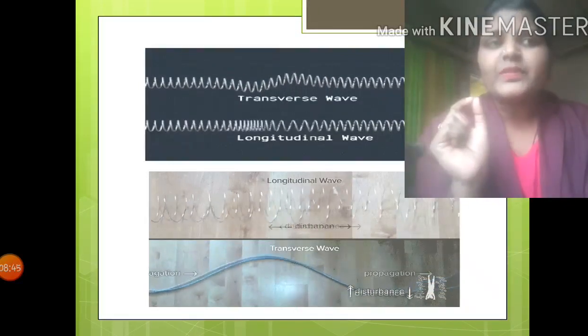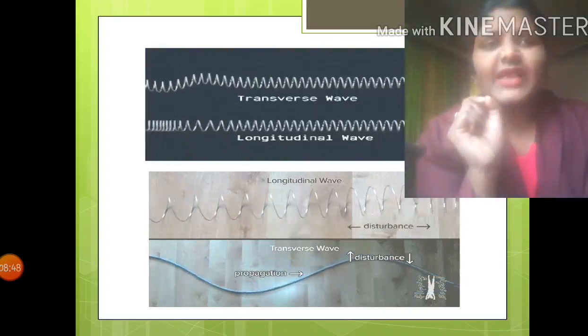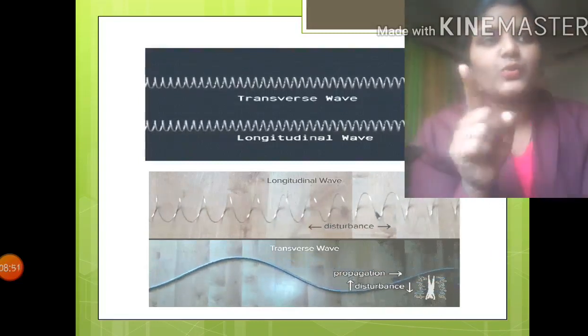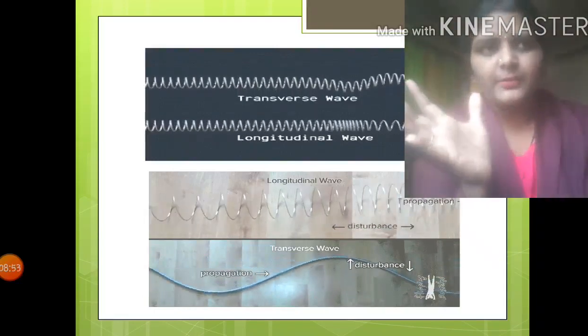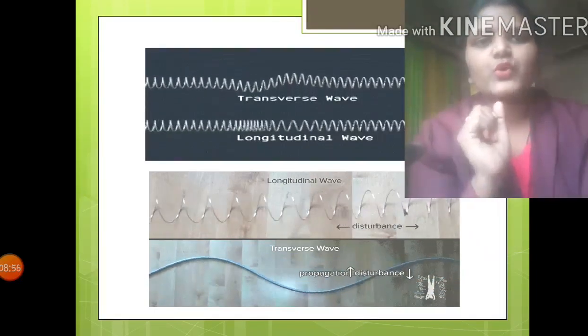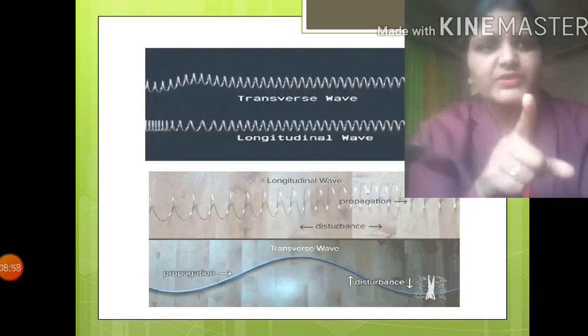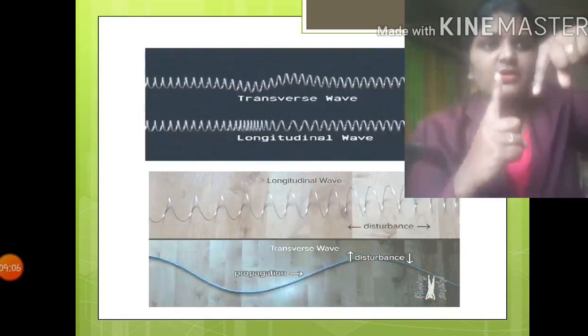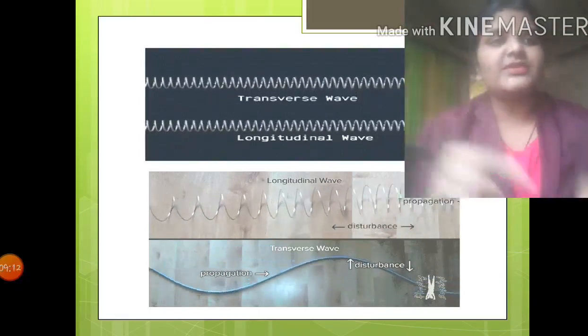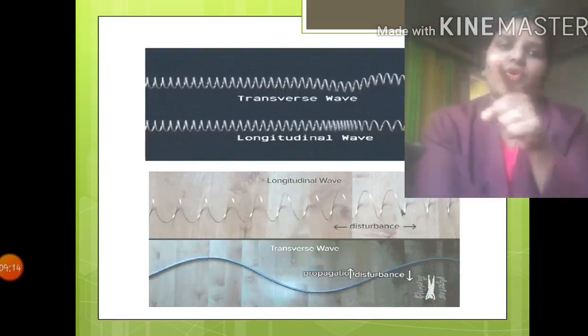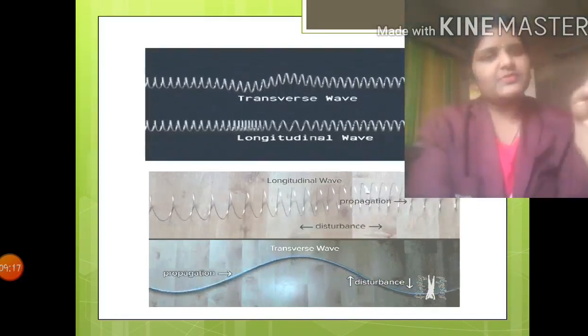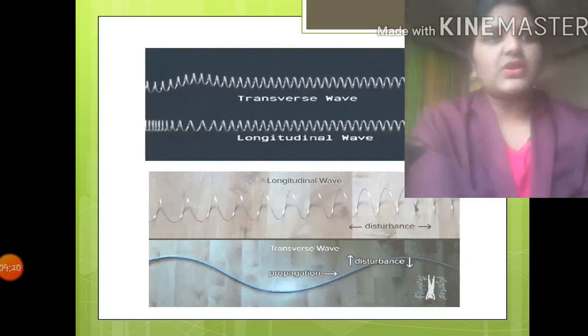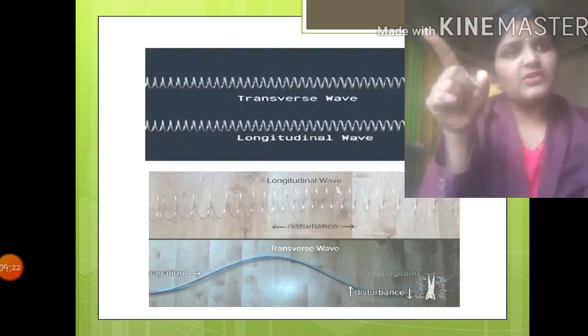Disturbance means what you all know: it distracts the medium. In transverse waves, disturbances are in the upward and downward sense because they vibrate perpendicularly, and crest and trough are there, so disturbances happen like this. In longitudinal waves, disturbances happen like this because they always propagate parallel. So this is according to the disturbances, and that is according to the motion.